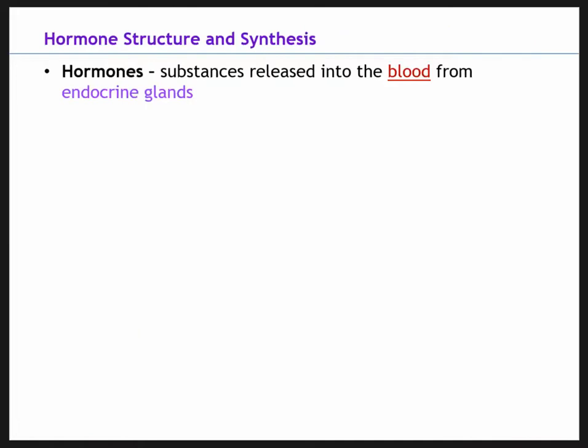So what are hormones? They're mainly just chemicals released into the blood from an endocrine gland. So the blood is the transport system. That's how hormones are transported throughout the body. So it's the major transport system for hormones, and it helps them to reach their target cell. Hormones are found in blood plasma. They're found in white blood cells, red blood cells, and platelets.